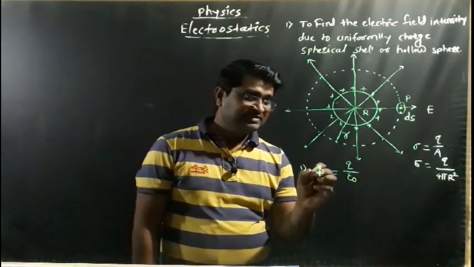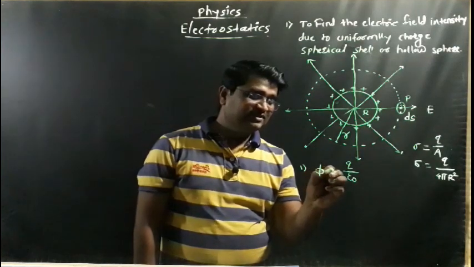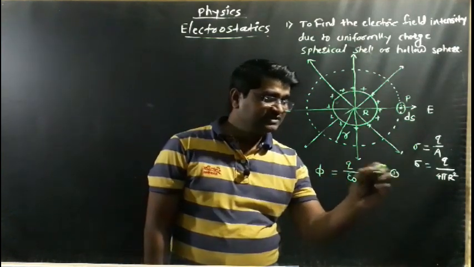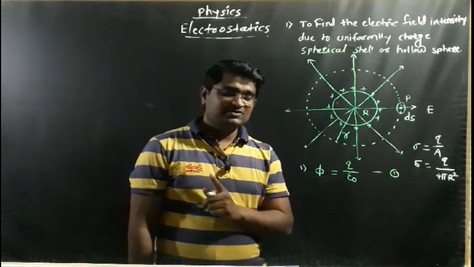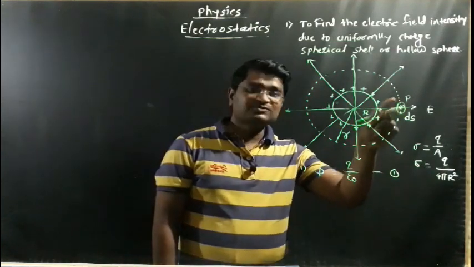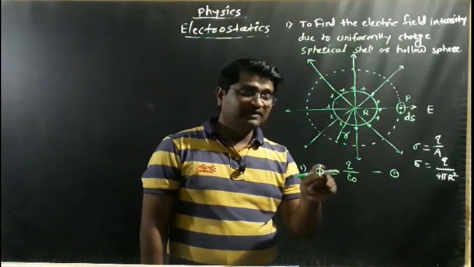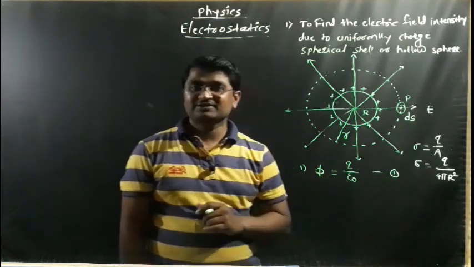So the total flux phi is equal to Q upon epsilon naught. Call this equation number 1.